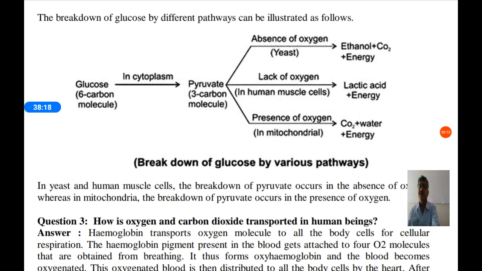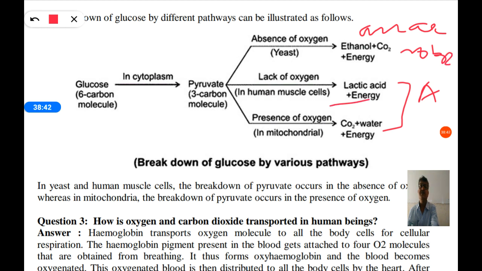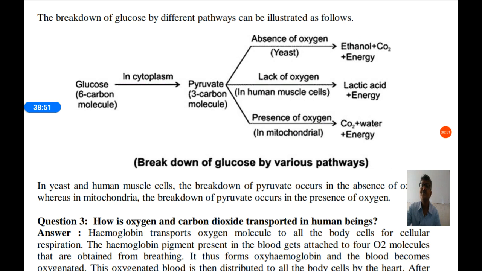So these two steps are called aerobic respiration. And in absence of oxygen, like in yeast and bacteria, ethanol, carbon dioxide and energy are produced, and this is called anaerobic respiration. Here production of lactic acid is also anaerobic respiration, but it takes place in higher organisms.